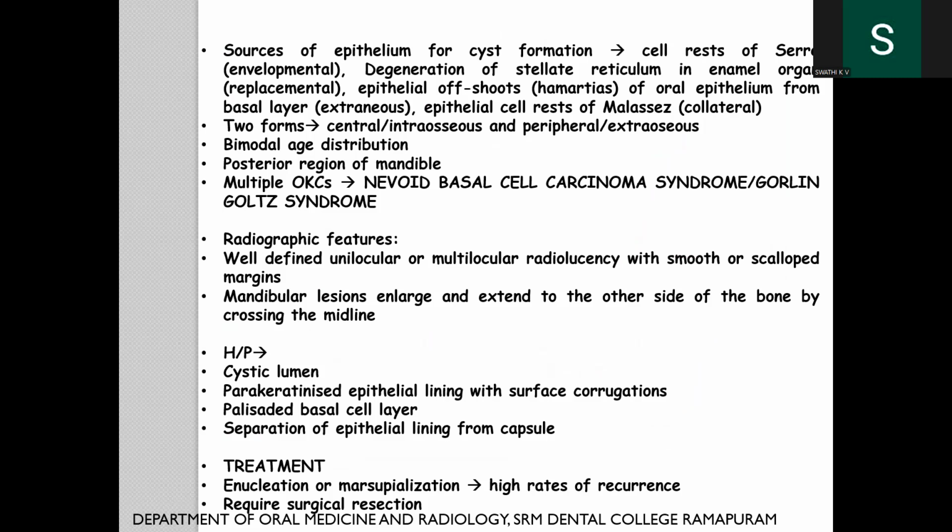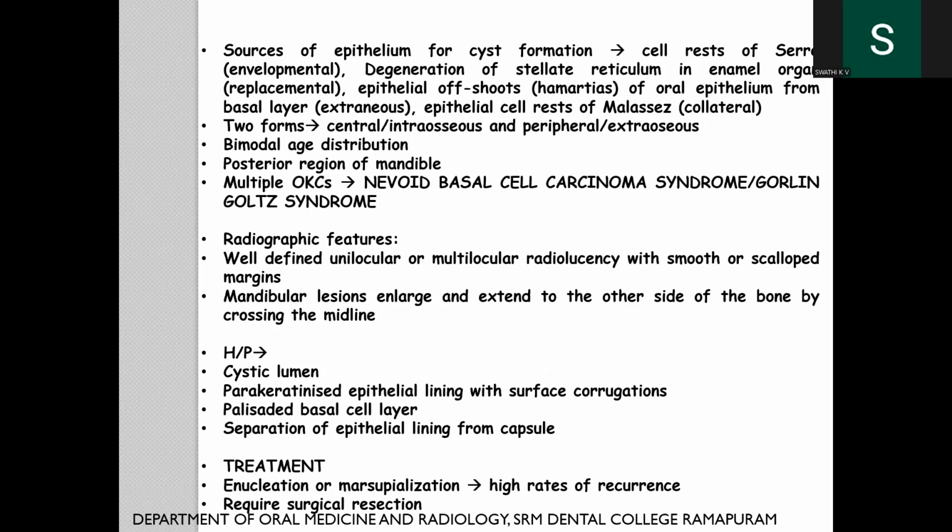One of the most important syndromes associated with multiple OKCs includes the nevoid basal cell carcinoma syndrome, or the Gorlin-Goltz syndrome, that is associated with certain other spine and skeletal abnormalities. The most common site is the posterior region of the mandible. Radiographically, we can see a unilocular or a multilocular well-defined radiolucency with scalloped margins.